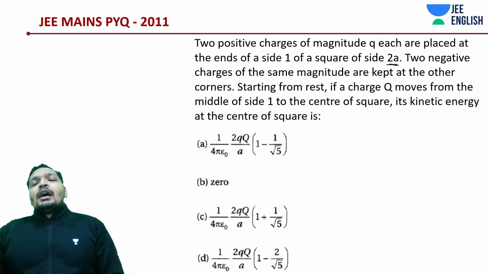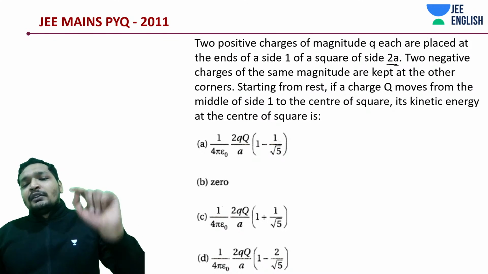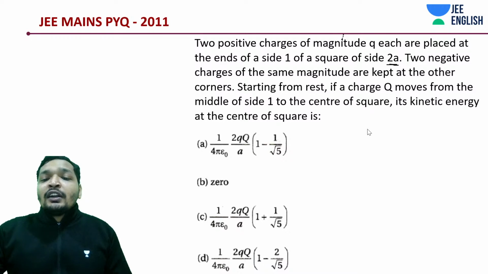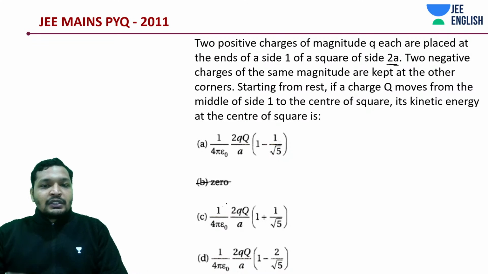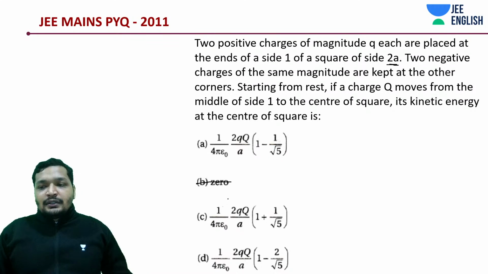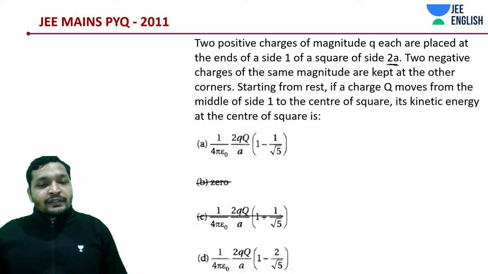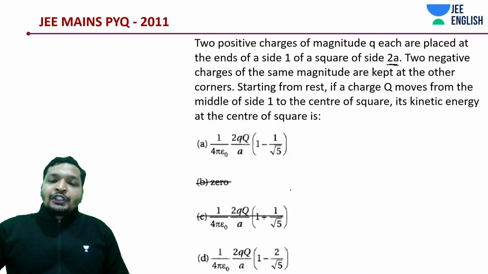Next, what is happening? There are two positive charges and two negative charges. Of course, as you understood, the final potential energy is 0, but your initial potential energy should have a negative term in it. That's of course not zero. The change in potential energy is definite, because it is at different distances from the negative charges and the positive charges. There must be a negative sign inside the energy that you're calculating. Okay, so it should be one among these two.